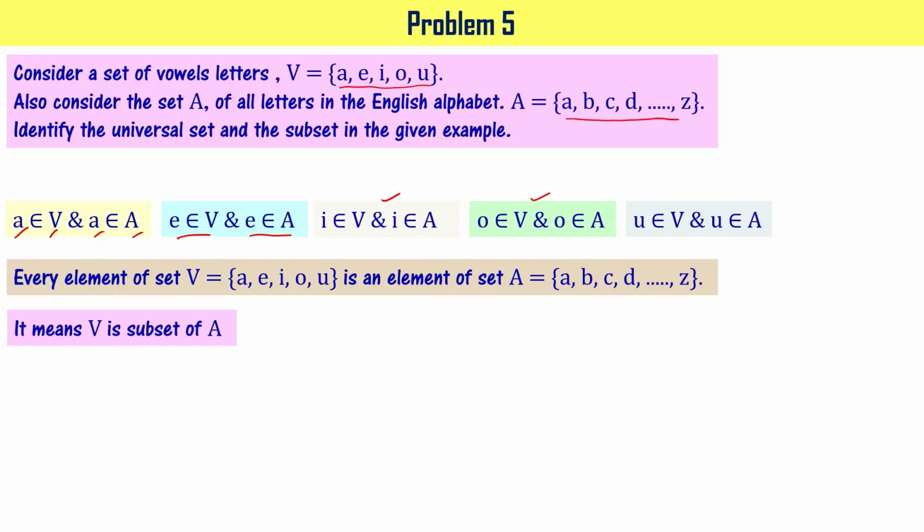That's the example you can refer to. So the cricket players' set is a subset of the school set. Similarly, now you can say that V is a subset of A. That can be mathematically shown as V ⊆ A as shown here. And A is going to be the universal set, right?